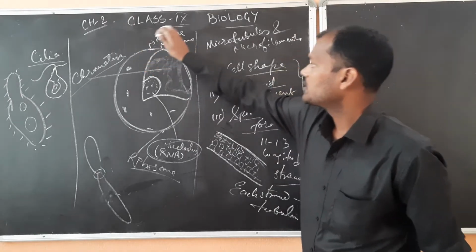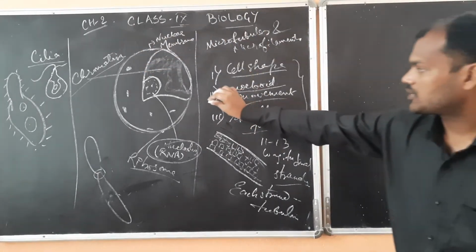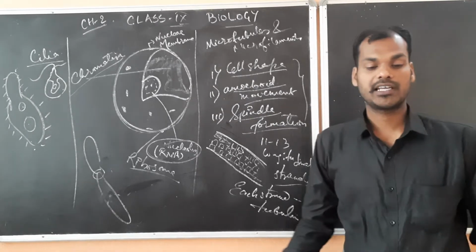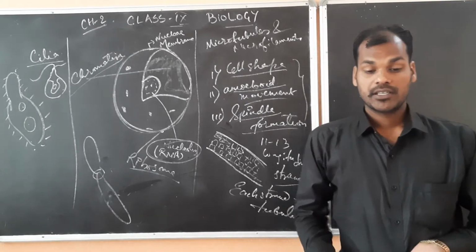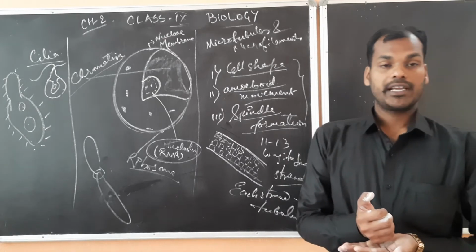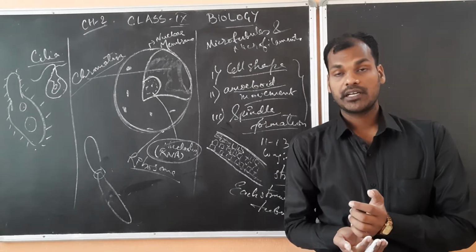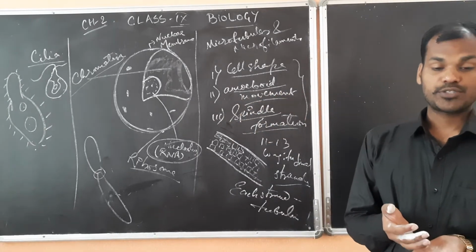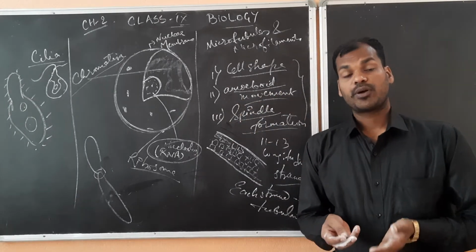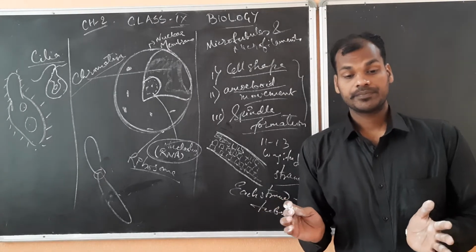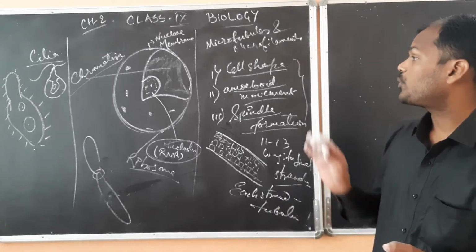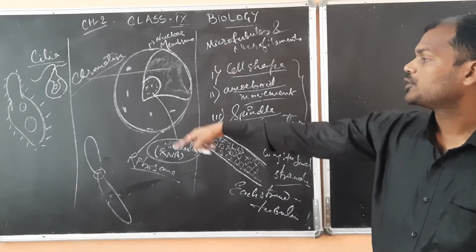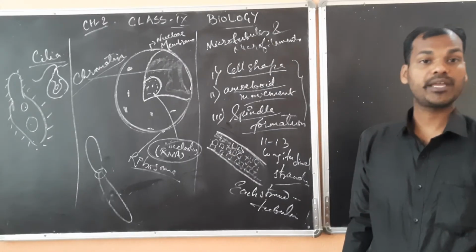So here you see the nuclear membrane and chromatin. The structure is just a spherical body, and it is the most important part of the cell, that is your nucleus. It controls all metabolic activity and regulates cell division. Without the nucleus, no cell can function. It is concerned with the transmission of hereditary information from one generation to the next. These are some important points related to the nucleus.